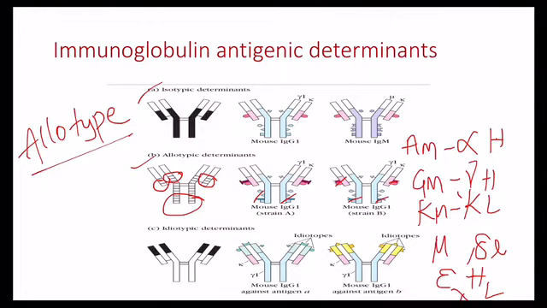Allotypic markers are present in some but not in all the members of a species. It follows Mendelian inheritance.